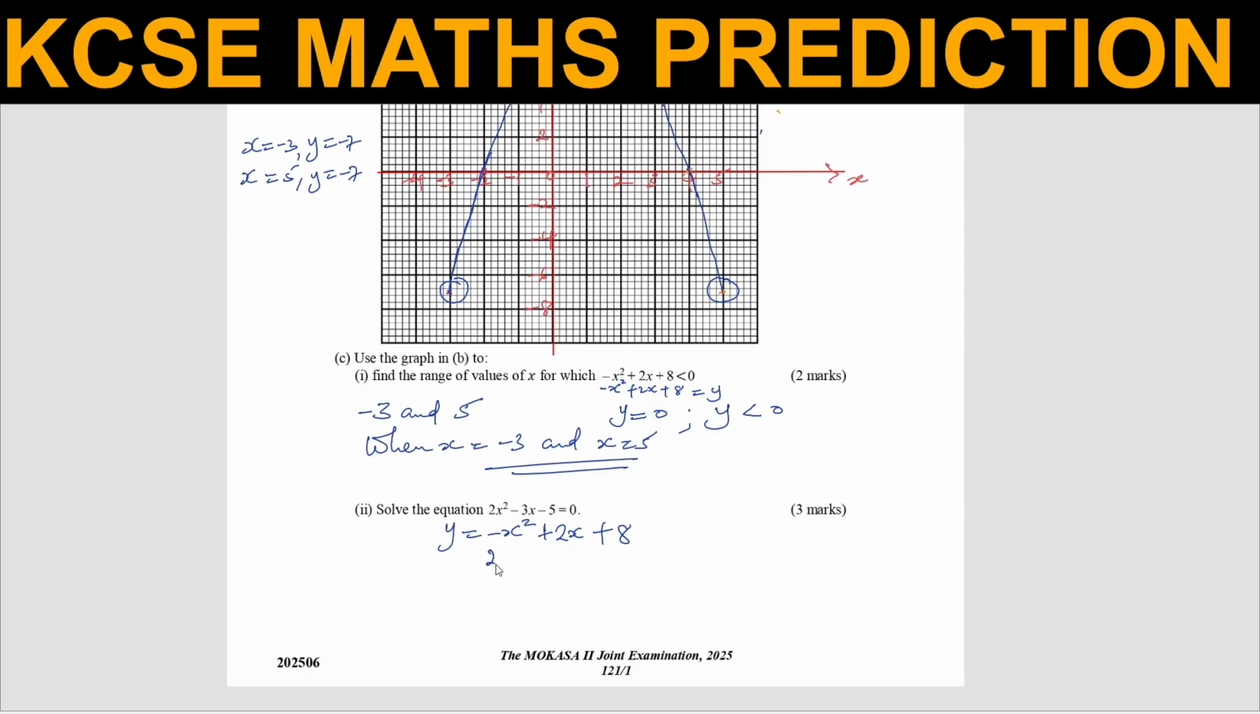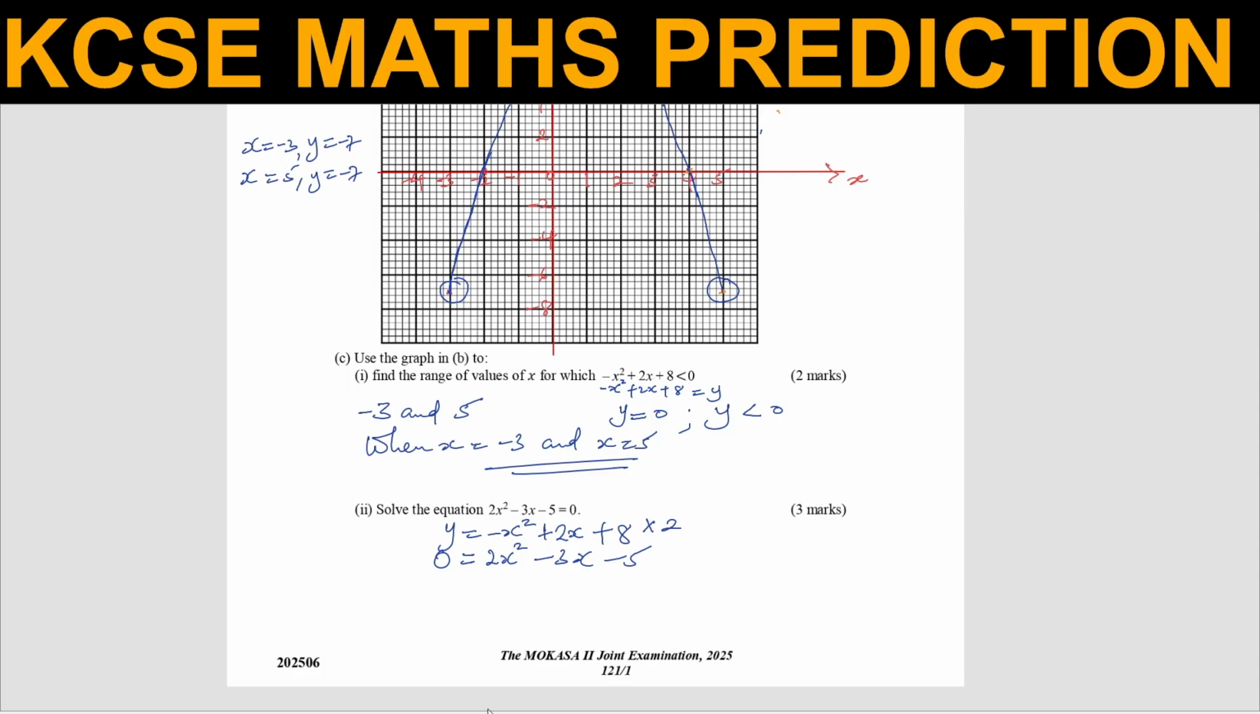So you have this, 2x squared minus 3x minus 5. This one is equals to 0. If you solve these two equations simultaneously, you will remain with an equation of a straight line which you're going to draw, and then from there we shall proceed. So I want to eliminate x squared. To eliminate x squared, I will multiply the first equation by 2.